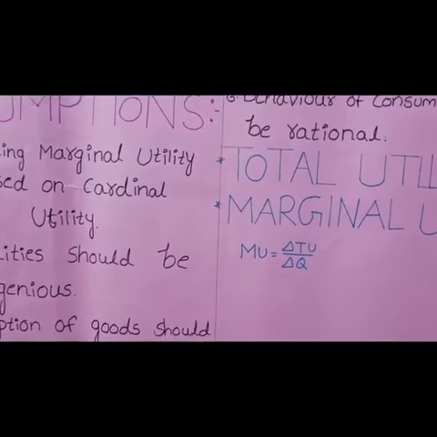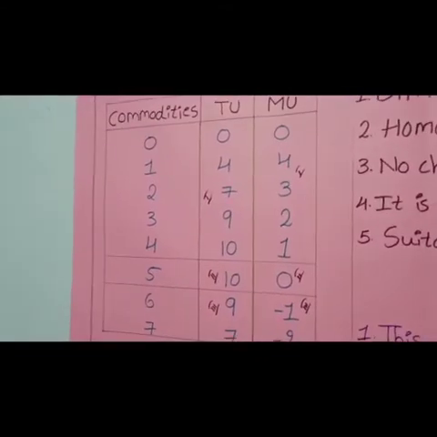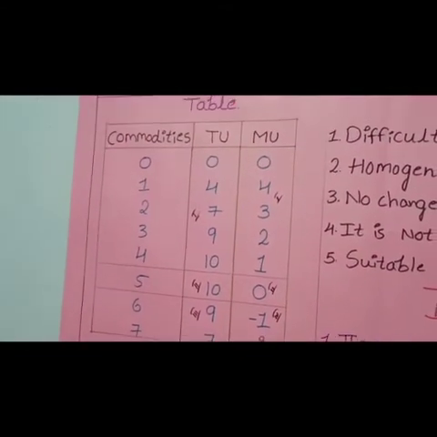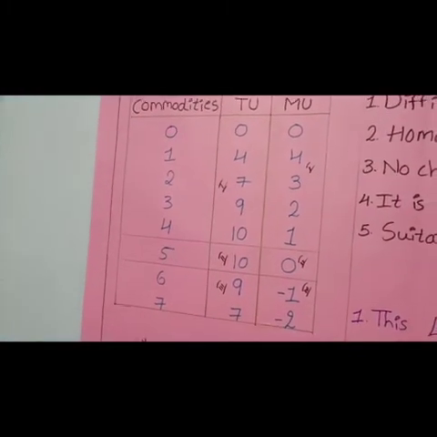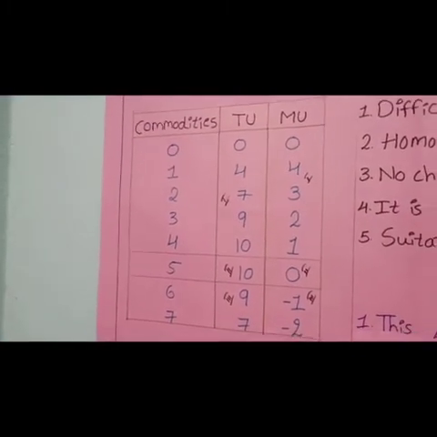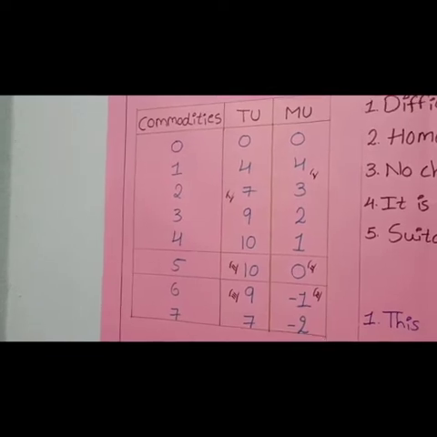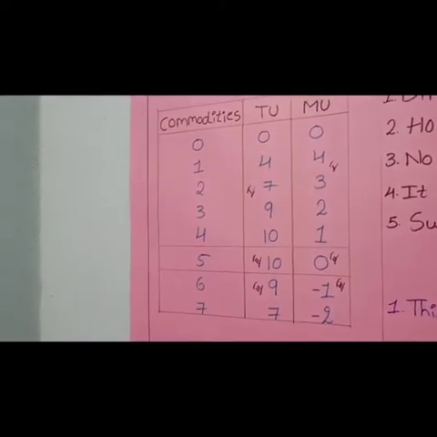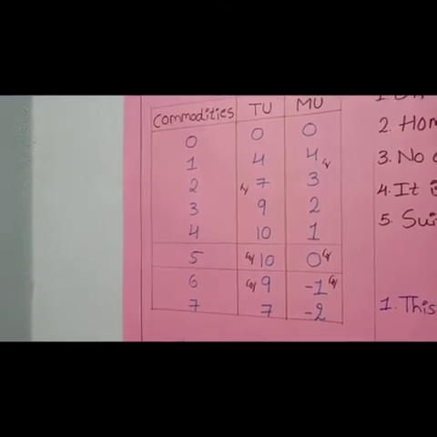We can explain this with the help of a table. In the table there are commodities, total utility and marginal utility. In the given table, first I will explain the relationship between commodities and total utility. Later I will go with marginal utility.